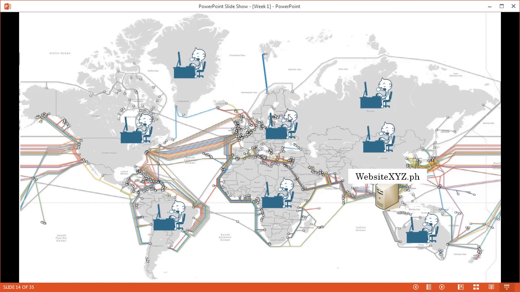And let's assume we are this person here in Eastern Europe. And we are entering the address website xyz.ph, and then we are contacting this computer. Hey, give me the code. Code comes back. Our browser reads the code and then displays whatever code comes back. The code determines what the browser will display.